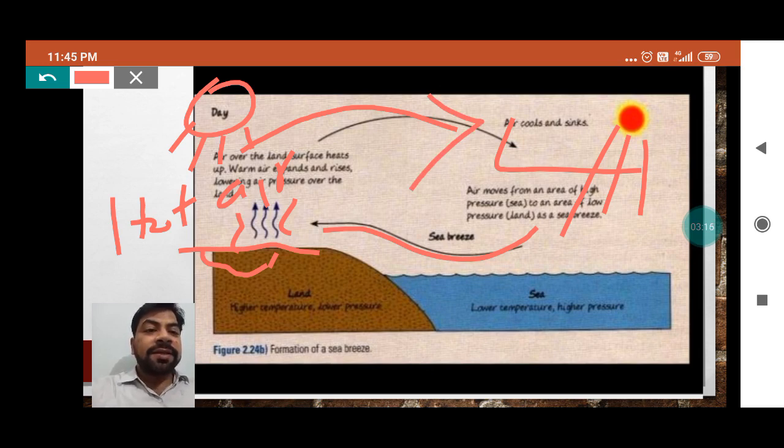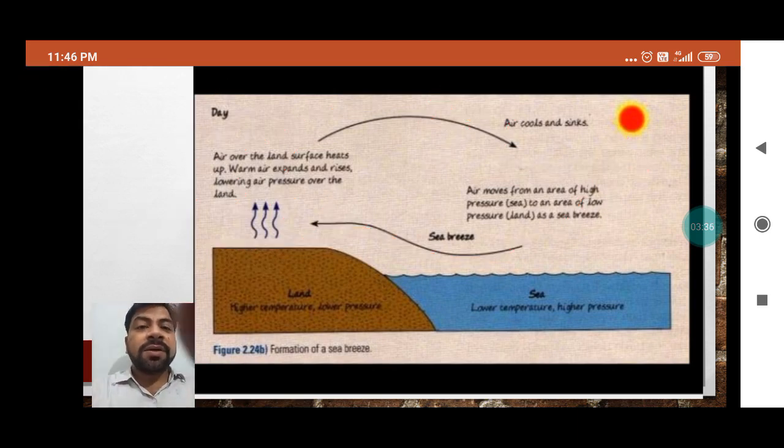Hot air takes the place of cold air and cold air takes the place of hot air. Hot air rises up and expands, and cold air comes downside.